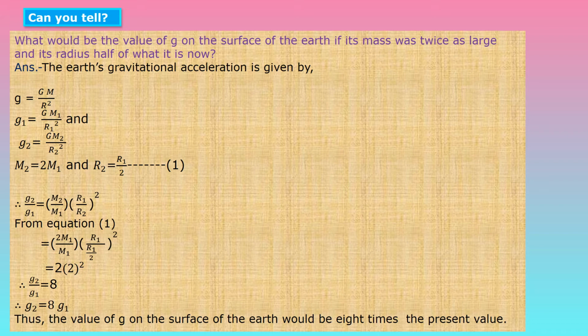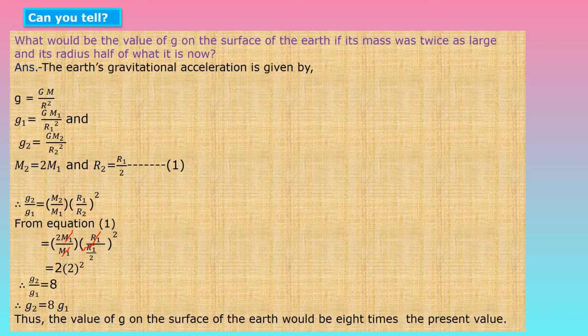So instead of m2 we will write 2m1 upon m1, and in the second bracket, r1 upon (r1 upon 2) bracket square. So we have to solve this. This m1 and m1 will get cancelled in the numerator and denominator, and then r1 and r1 will also get cancelled in the numerator and denominator.